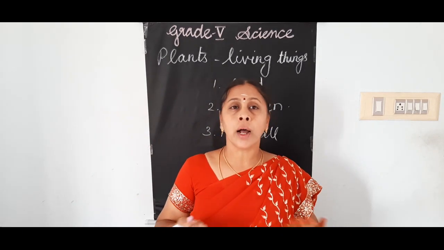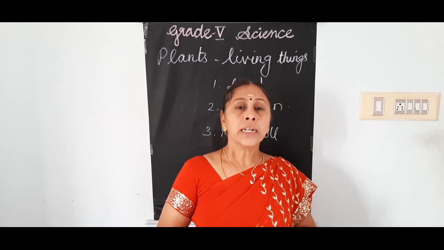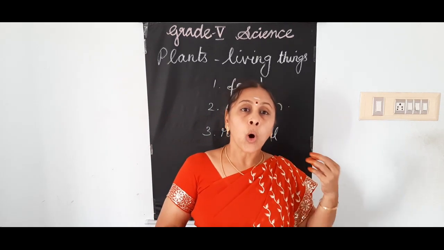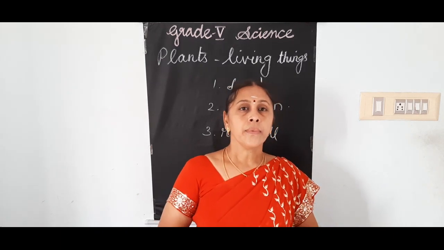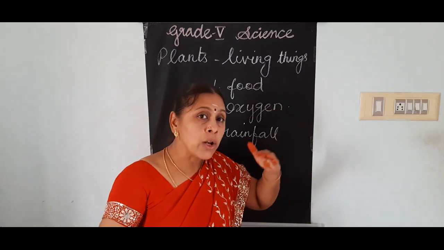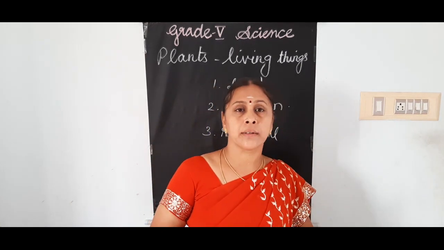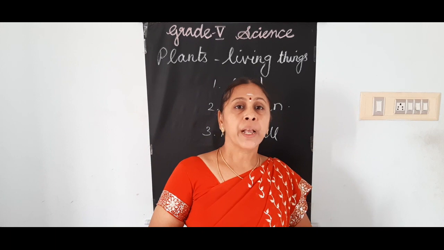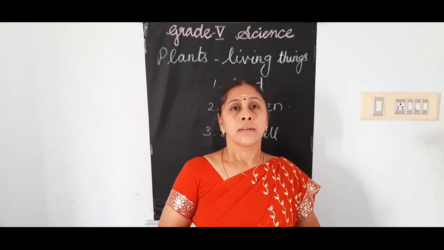We feel so hot because we cut down more trees. That is why we feel so hot. The temperature of the earth increases. And the rainfall level also decreases as we cut down more trees. Because of that only, all these reduce.